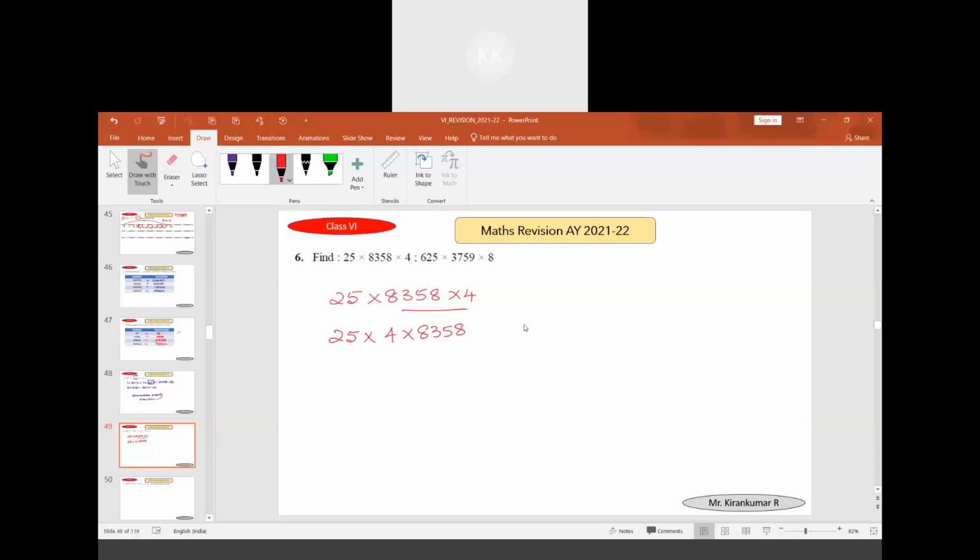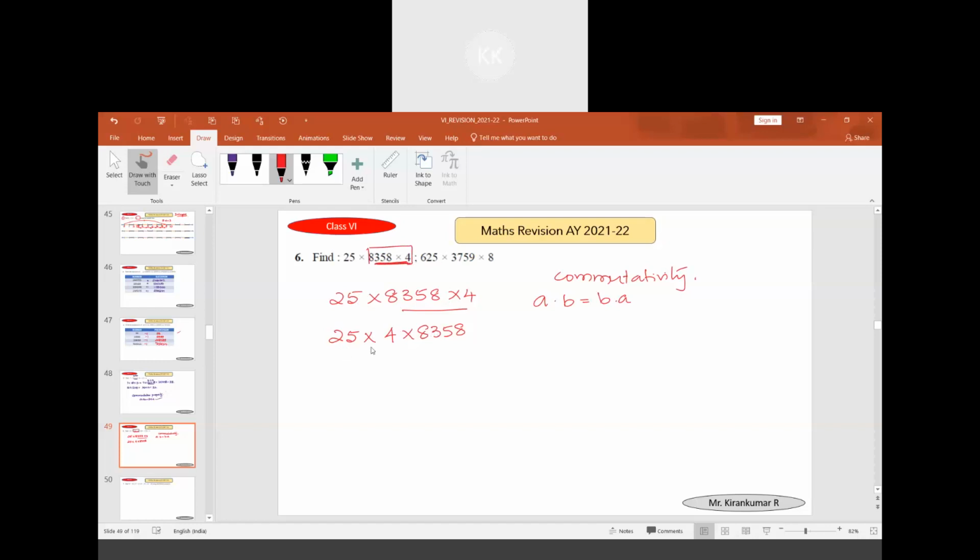Is this correct? Here also we have used A into B is equal to B into A. This is called the commutative property. Some say associative, but no, we are using the commutative property, because we are only changing the order of two numbers. You can see here, I have not changed anything else.